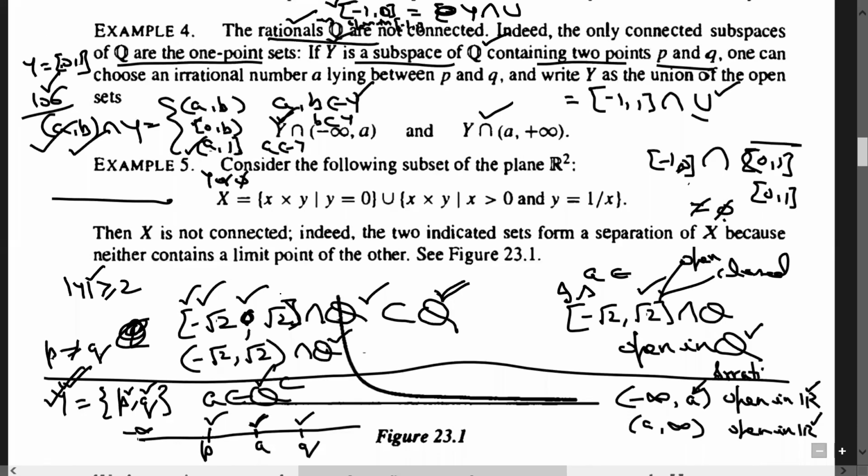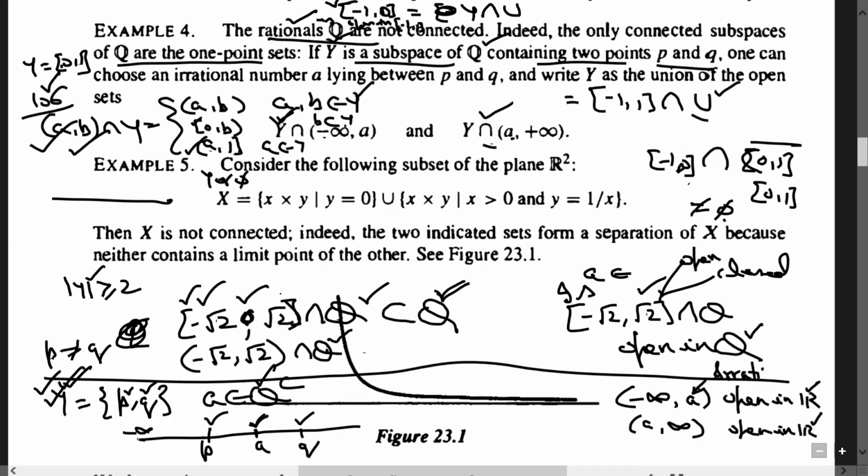So in this way, we have constituted a separation. Both are non-empty, because one is containing p and the other is containing q. Their union is Y, they are disjoint, and both are open in Y, because we have taken the intersection with Y, and the interval is already open in R. So in this way, we have formed a separation.